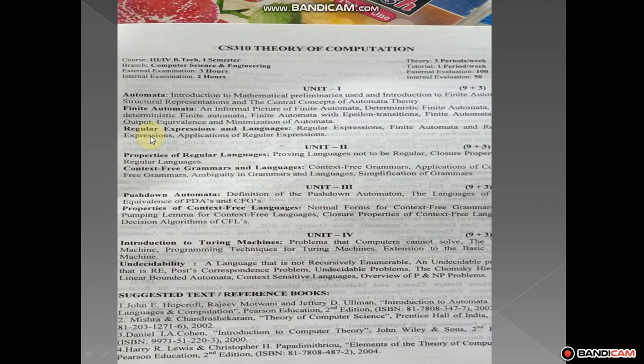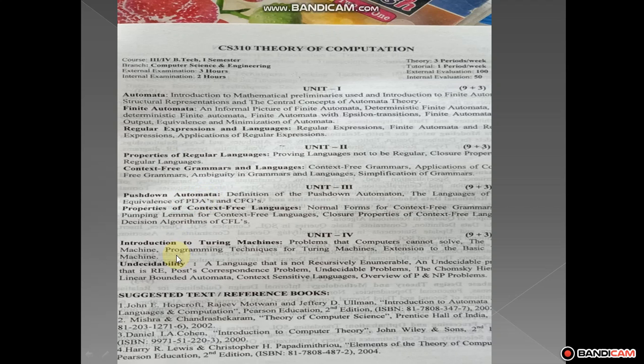This is chapter 2, minimization of the automata, and the third one is the regular expressions. So in this third one, the regular expression, and unit 2 is the context free language, and next the properties of regular language. So before we discuss these, after the first unit is completed, then we go to the second unit, second chapter, that is the context free grammar. After that we explain the properties of the regular language. Okay, and the third unit is the push down automata.